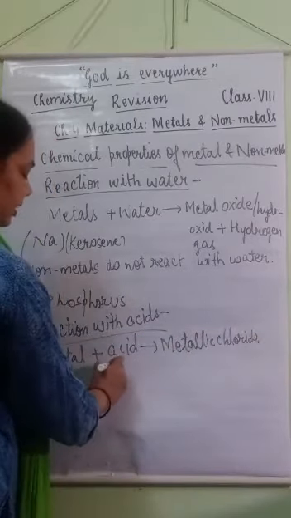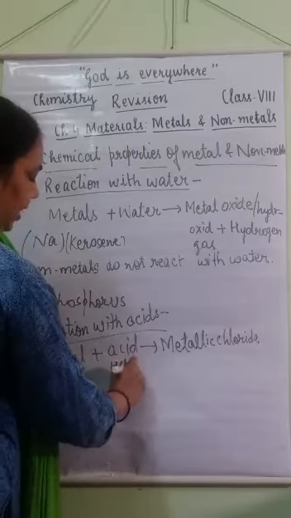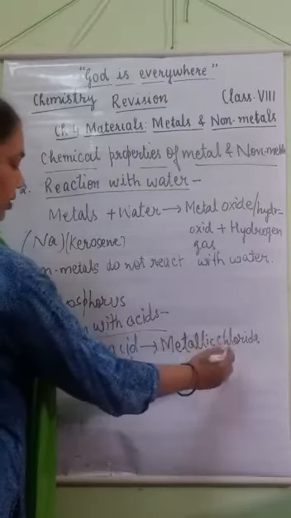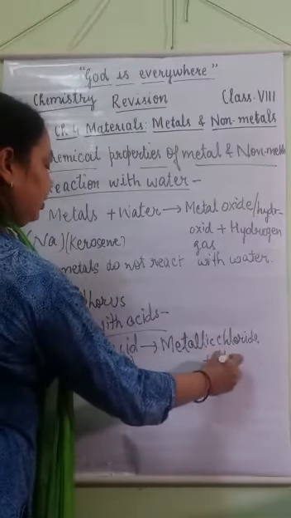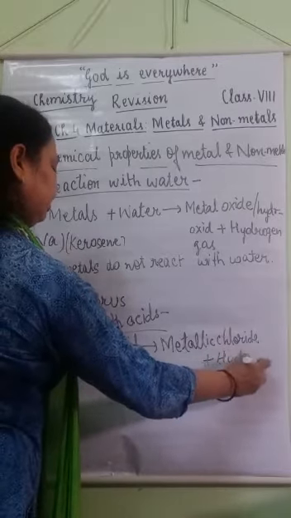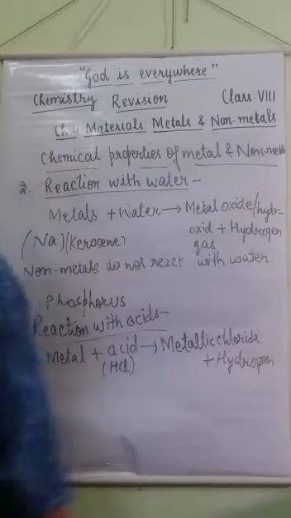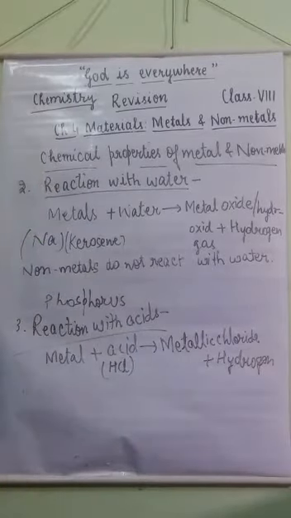If it reacts with HCl, hydrochloric acid, it forms their chloride and evolves hydrogen gas. While non-metals do not react with acids.